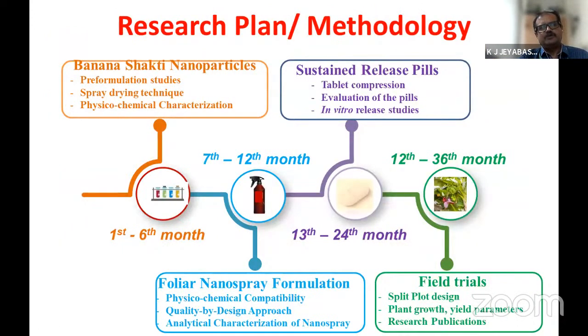And now we are trying to bring out a nano formulation of this Banana Shakti micronutrient mixture. This is our working program, and we have a collaboration with a conventional university, Sastra University, which is near our institute, and with them we are doing collaborative research work developing a nano formulation of Banana Shakti.